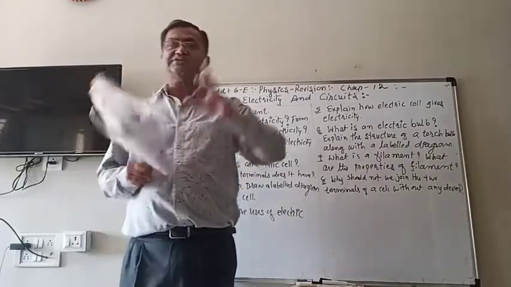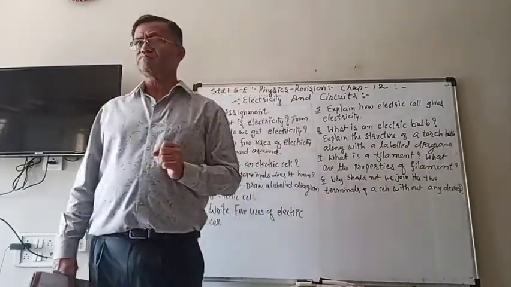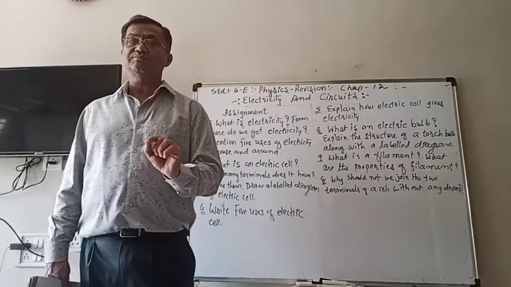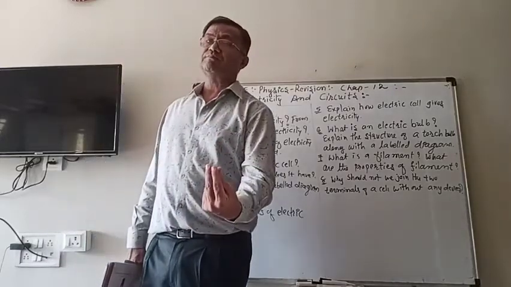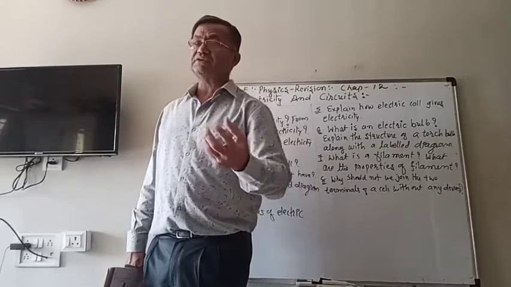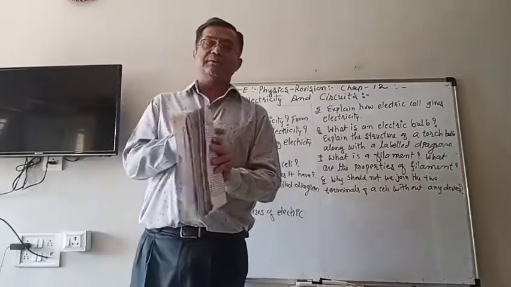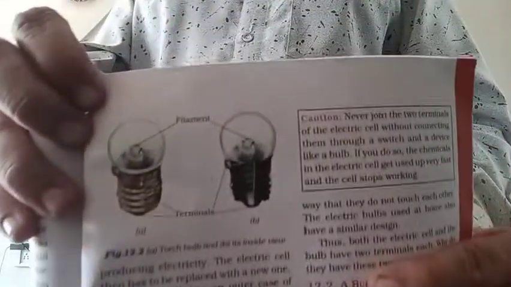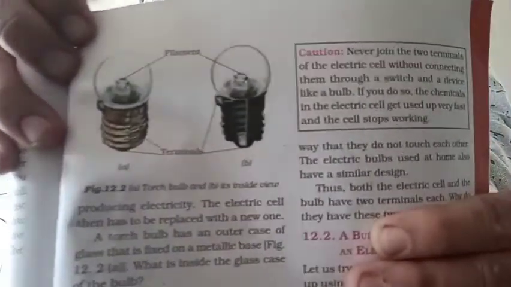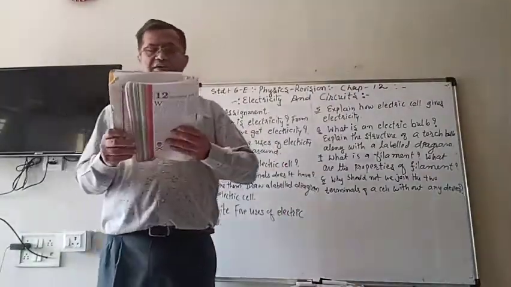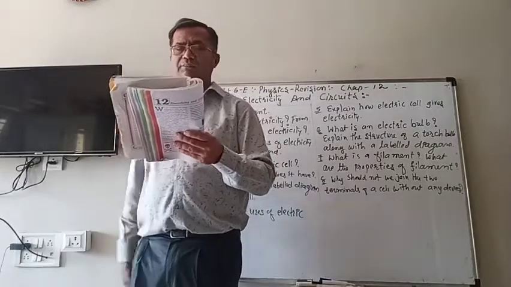So the filament is joined with two thick wires. One is attached to the metallic cap around it, and the other one to the metallic tip at the bottom. These are the two terminals of the bulb as shown in this figure. You can see that A and B are the two terminals here. In between there is a filament. That is the construction of the electric bulb.